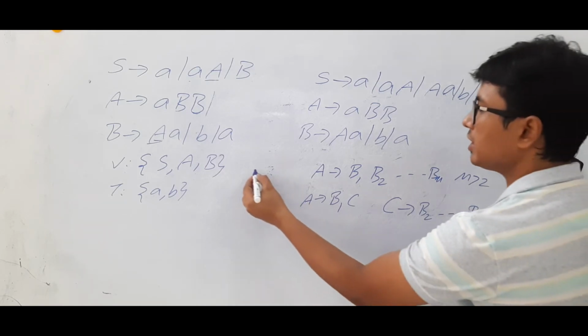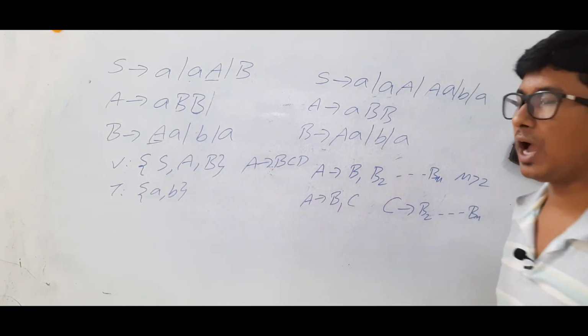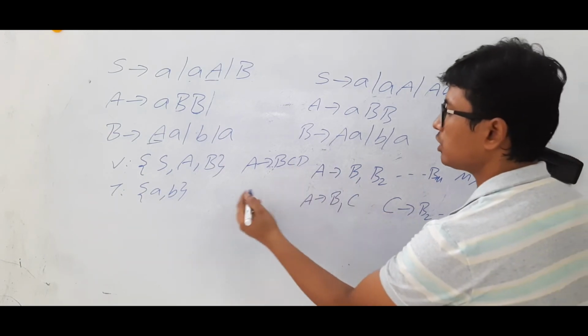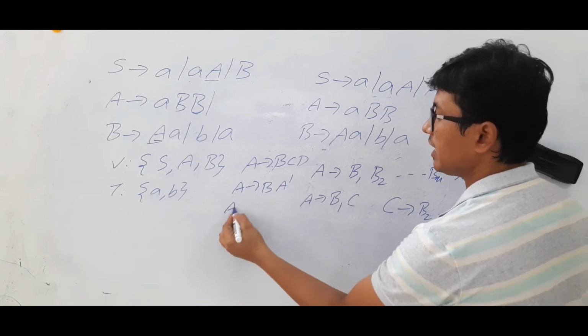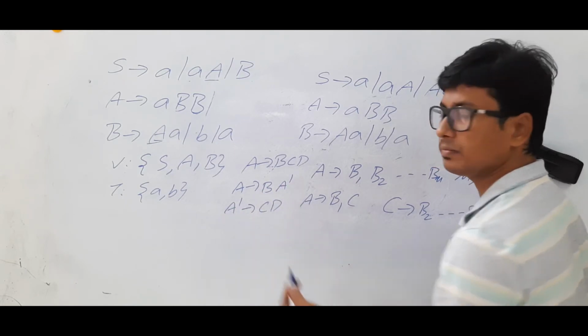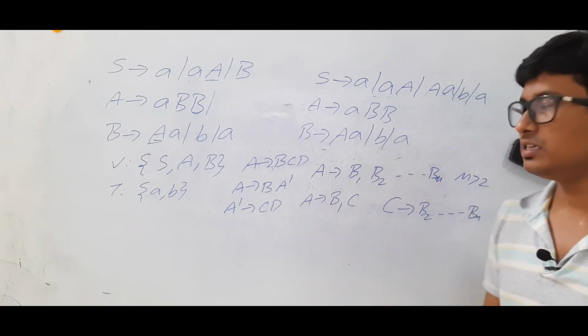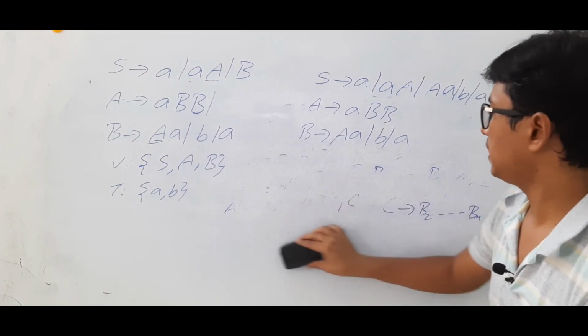So the example is, if you have A determines B, C, D, you have 3 variables. B and C and D are the variables. Then what you will do? A determines B A dash, and A dash determines C, D. That's all. Now this is in CNF. So we need to identify such productions.